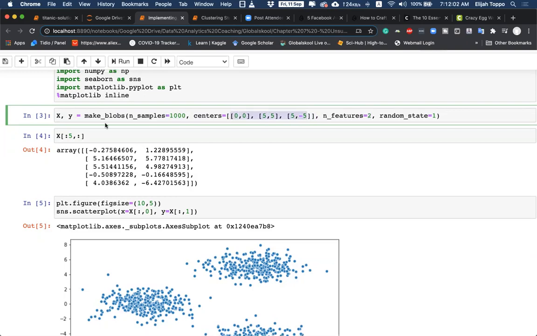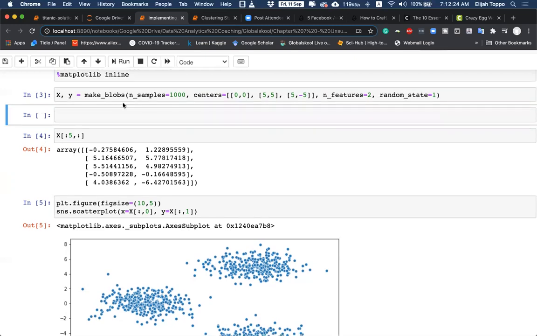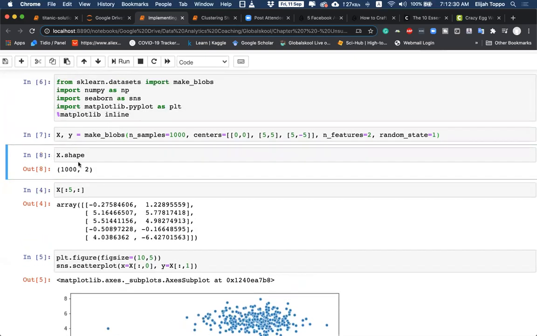Okay. So that tells us what should be the size of x. So we should have 1,000 rows in x. How many columns? 2 columns, because 2 features, right? Let me execute this, and I'll write x.shape. There are 1,000 rows and 2 columns.